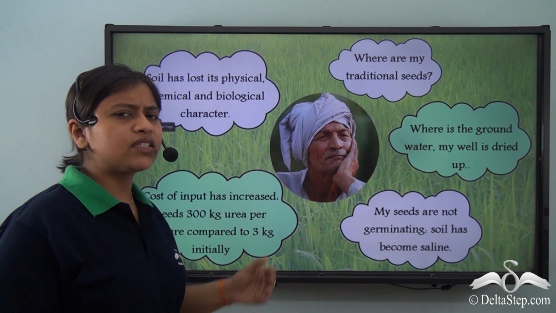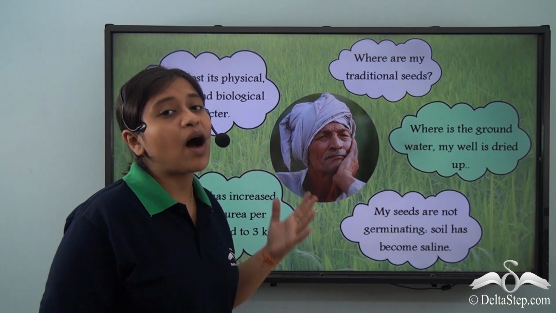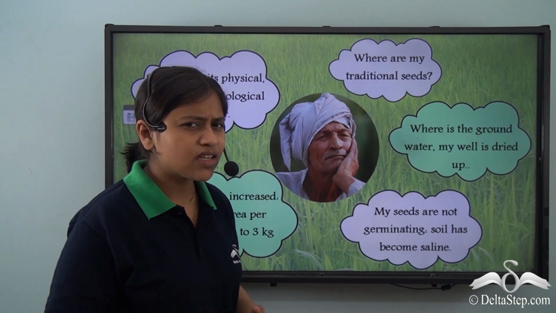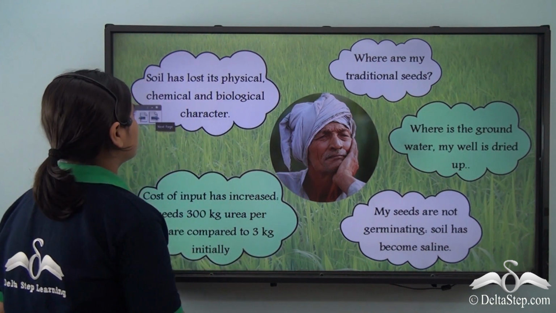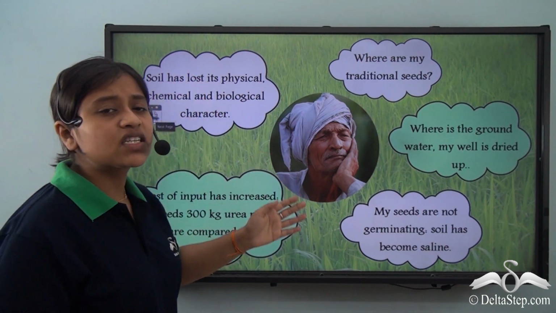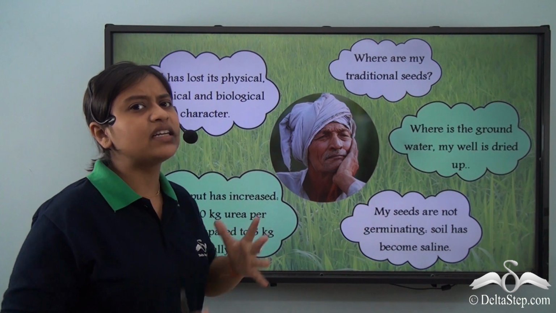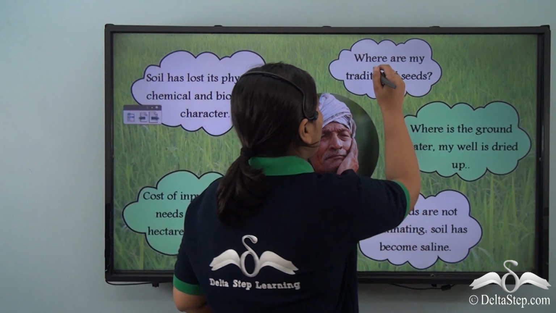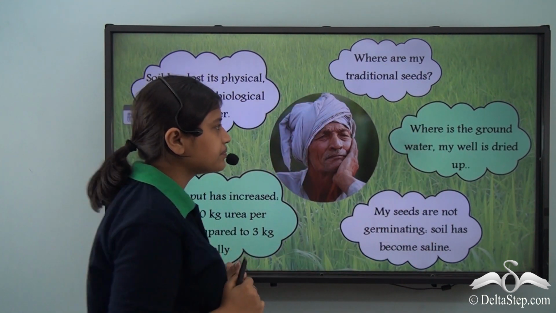Now, what do you see here? You see a farmer lost in thoughts, right? So let's list them down. Soil has lost its physical, chemical, and biological character. Well, where are my traditional seeds?